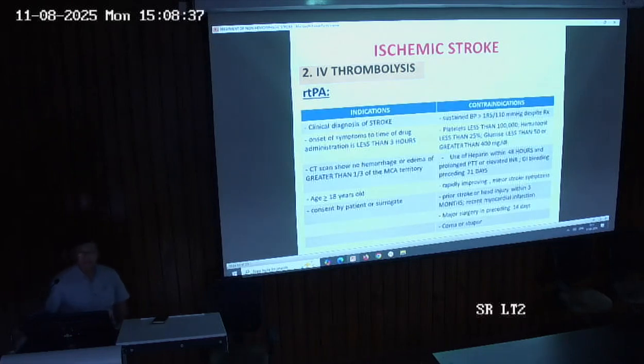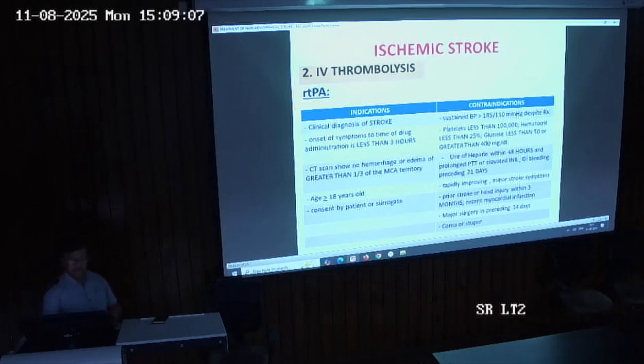And there are certain indications and contraindications attached to the IV thrombolysis. And what are the indications? First, the patient should have a clinical diagnosis of stroke. So the first indication, the person should be suffering from a stroke. And the second, the onset of symptoms to the time of drug administration is less than 3 hours, because only then are useful results seen when the IV thrombolysis is given within 3 hours of the stroke onset.